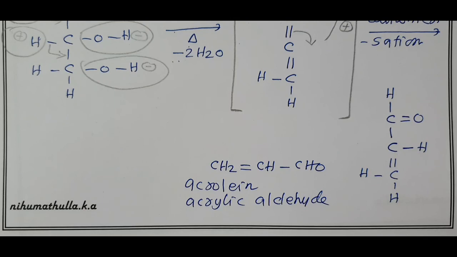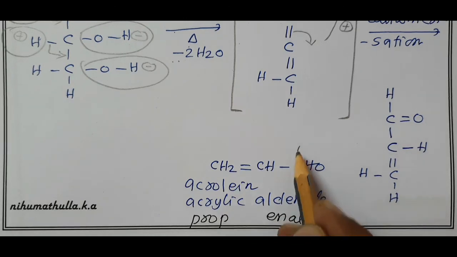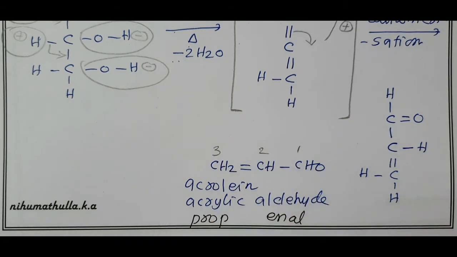Three carbons, propane; carbon-carbon double bond, ene; aldehyde, al. When we give numbering, the aldehydic carbon is 1, then 2, 3. The double bond is present at the second carbon atom. Therefore, prop-2-enal, acrolein.